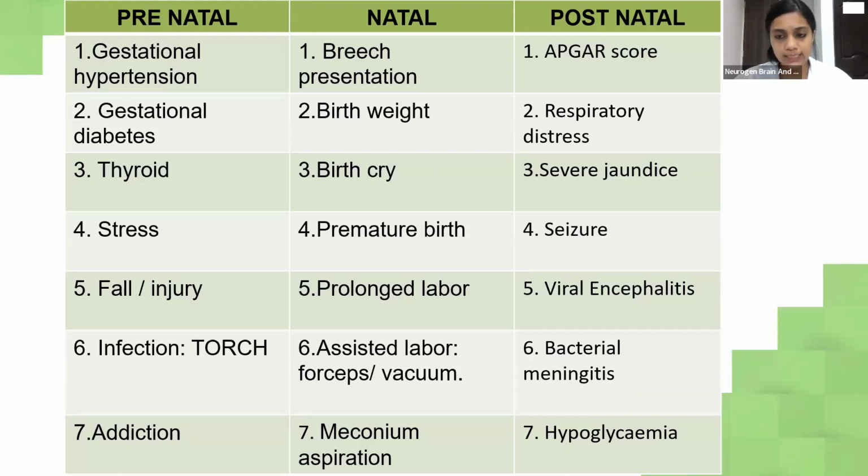Respiratory distress, severe or pathological jaundice. Neonates have neonatal jaundice, or physiological jaundice, which is considered to be normal, but pathological jaundice, which is when the child still continues to have jaundice after more than 7 days, is abnormal. Seizures, viral encephalitis, bacterial meningitis, and hypoglycemia. So these are the possible causes which could cause cerebral palsy.